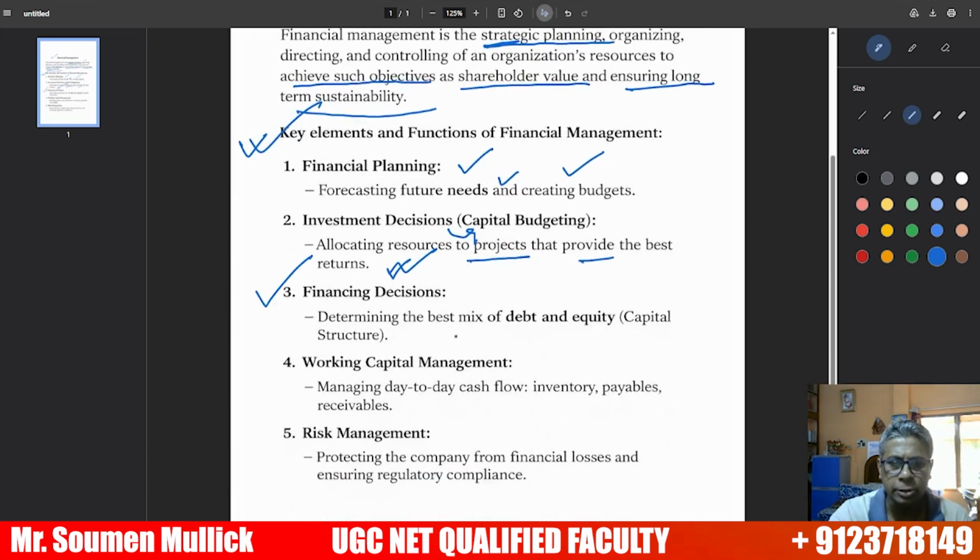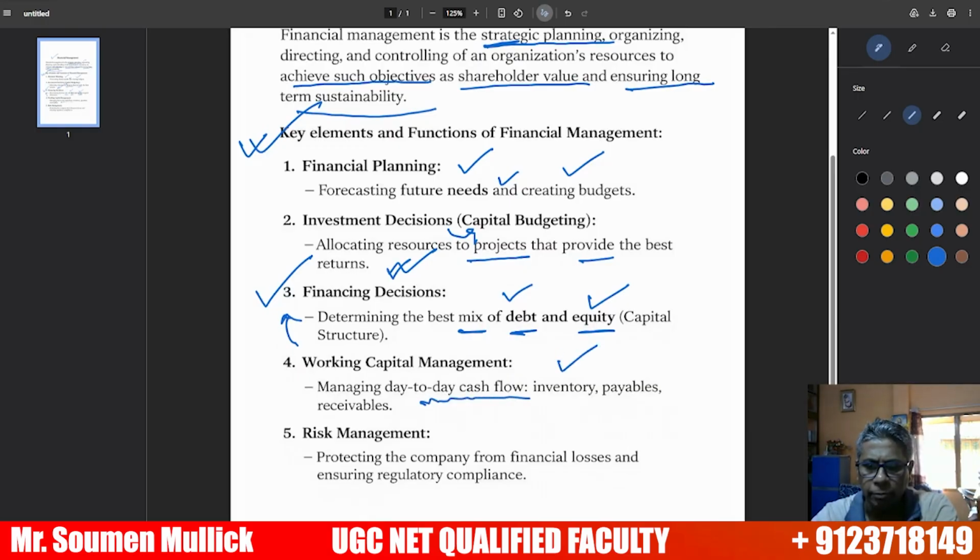Other important things are financing decisions. Try to remember the financing decision is the mix of debt and equity, debt capital and equity. It is also related to capital structure. Next important area, working capital management, managing day-to-day cash flow, inventory, payables and receivables.